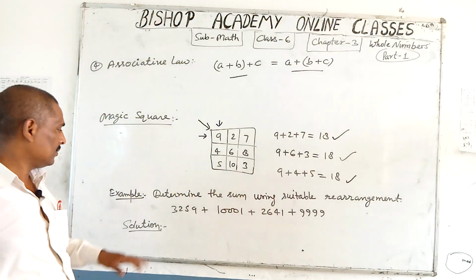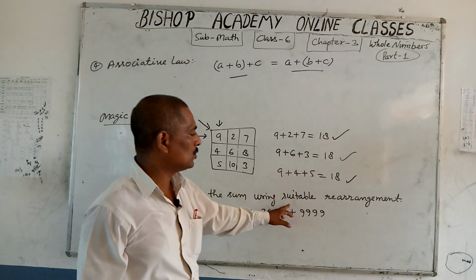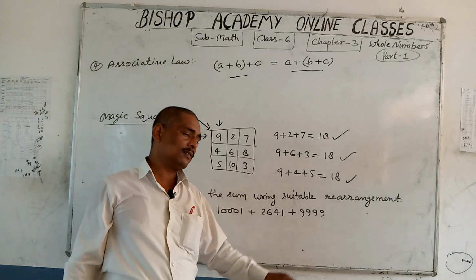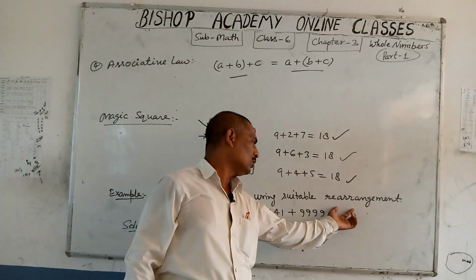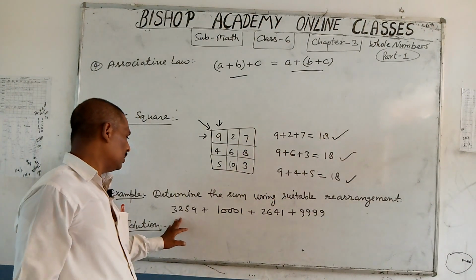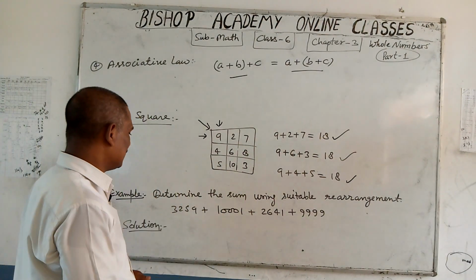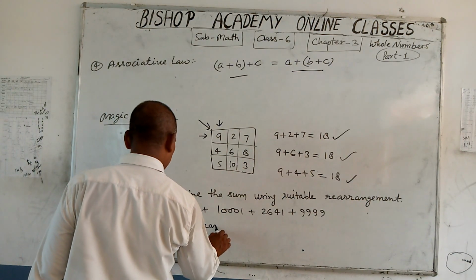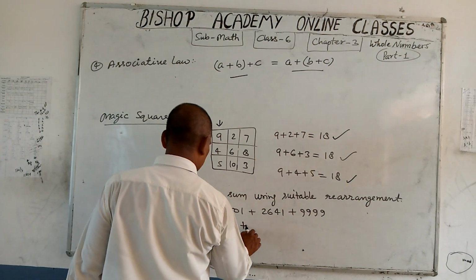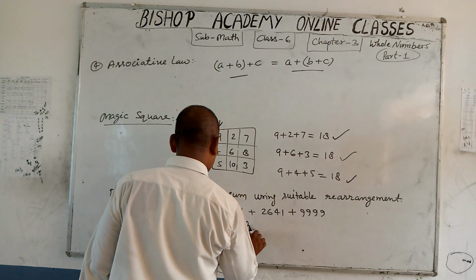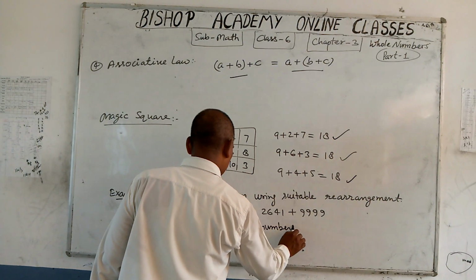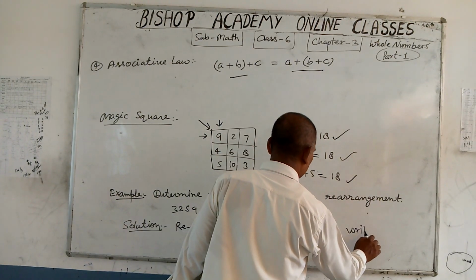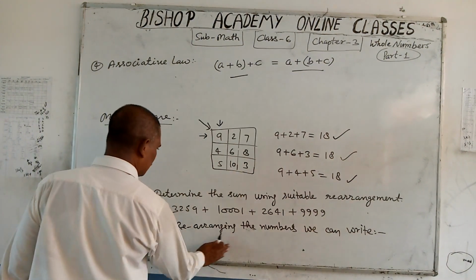Let us understand one example here. Determine the sum using suitable rearrangement. Dear student, we have to add these 4 numbers, but there is a condition, you have to use rearrangement. So rearranging these numbers, you can write in the solution,